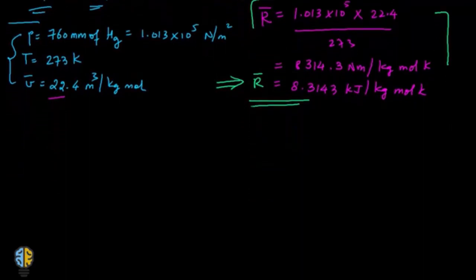Now if you move forward, we know that this V bar is nothing but capital V, the total volume, upon the mass. Because we are talking about the number of moles, I can write it as V upon N, where N is the number of moles.